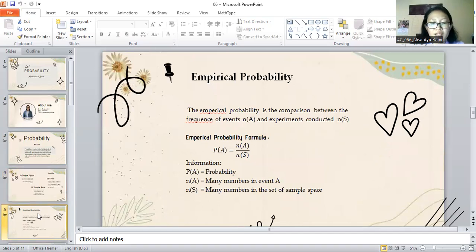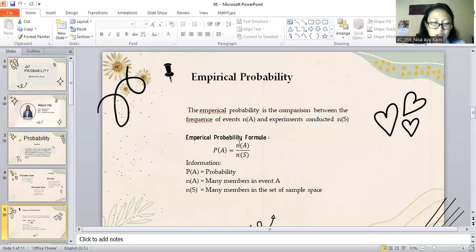In probability, there are two kinds of probabilities. The first probability is empirical probability. Empirical probability is the comparison between the frequency of event NA and the experiments conducted NS.